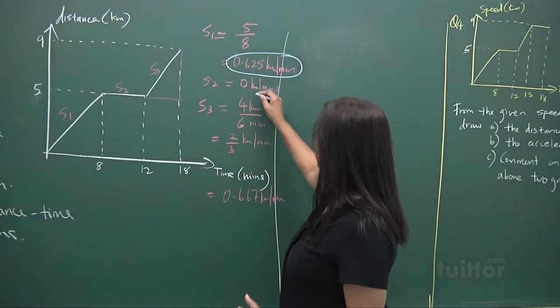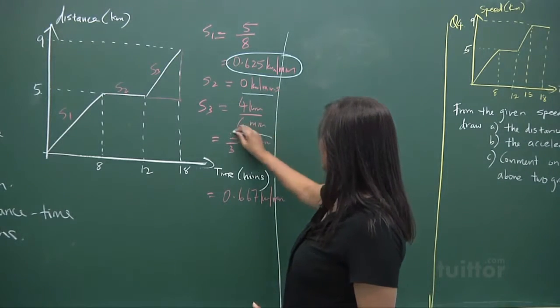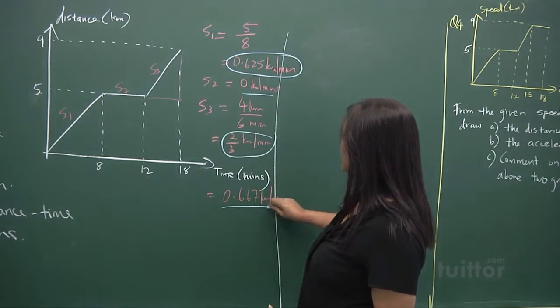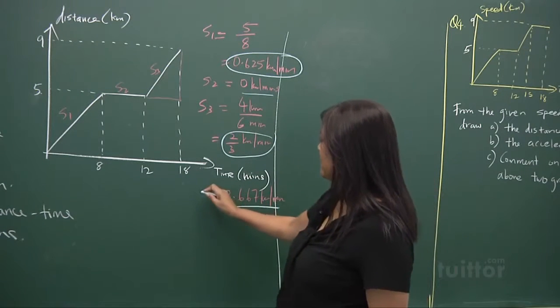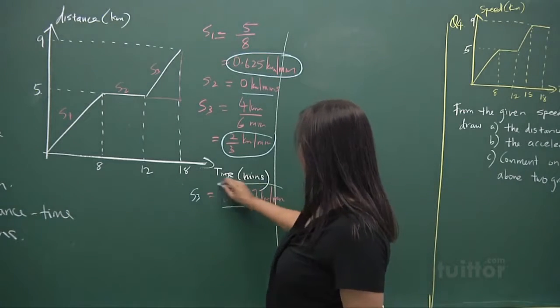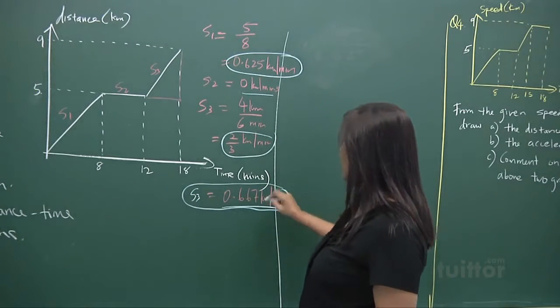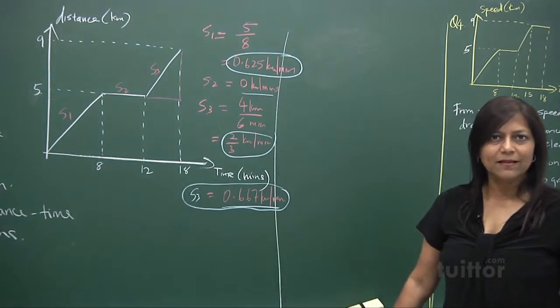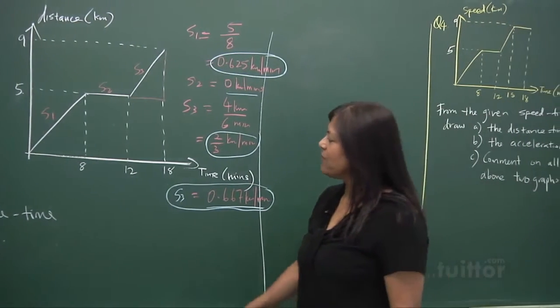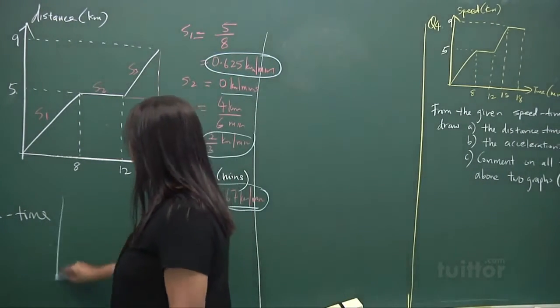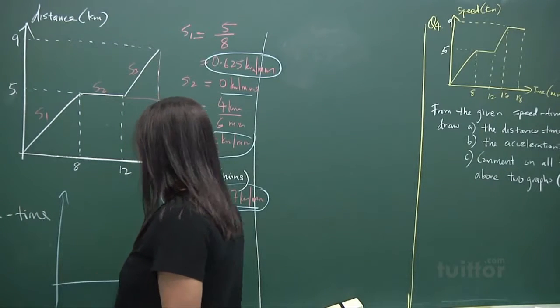In S2, it is 0. In S3, it's about 0.66. Hey, that's S3. So that's a bit faster, a little bit faster. Right? So now, from this graph, we're going to draw the speed time graph.